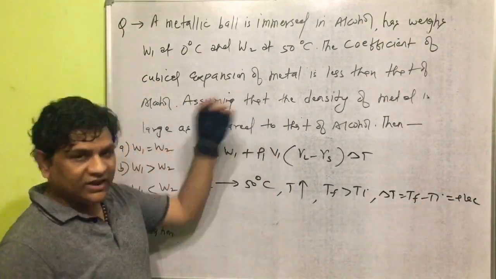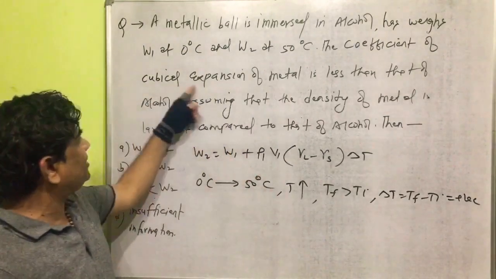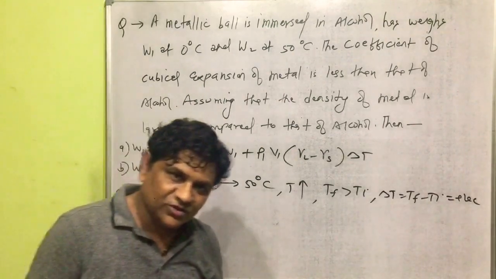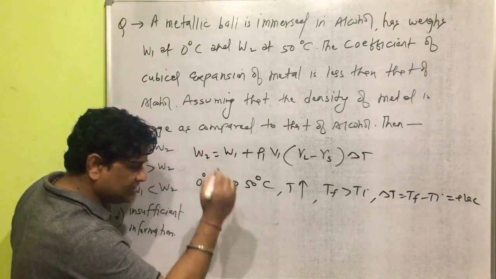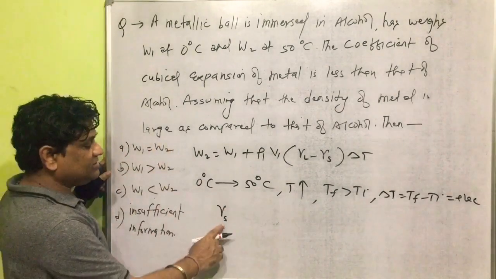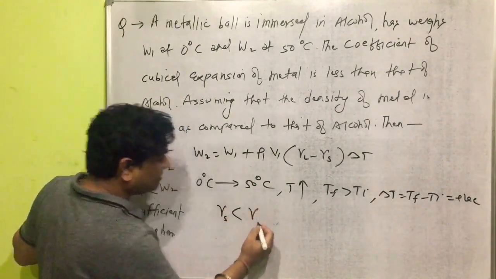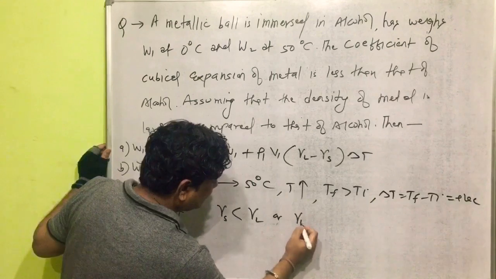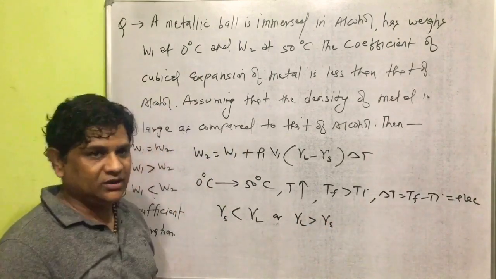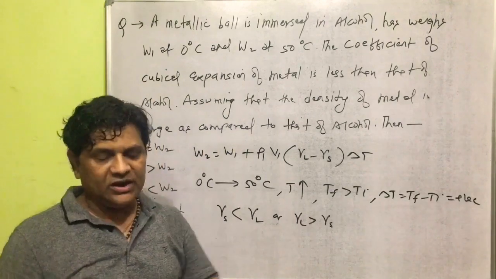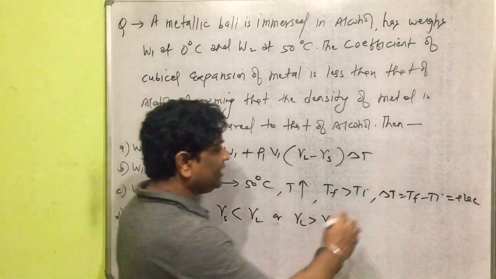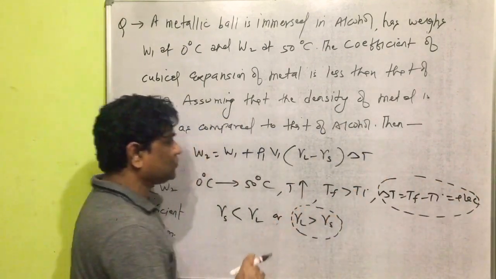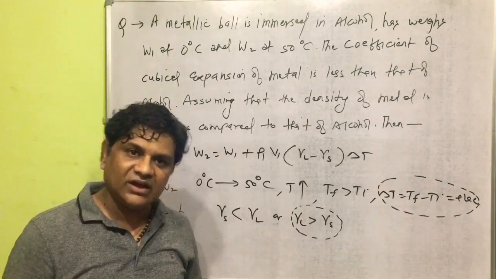Now the next part we can take again from the question: the coefficient of cubical expansion of metal is less than that of alcohol. Gamma of metal, meaning gamma of solid, is less than gamma of alcohol, meaning gamma of liquid. Or we can write that gamma liquid is greater than gamma solid. So two things are coming from the question: delta T will be positive, and gamma liquid is greater than gamma solid.